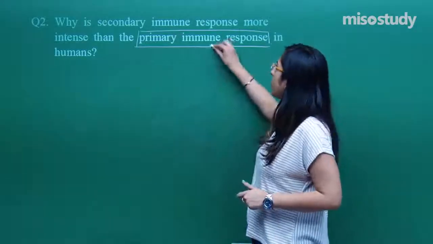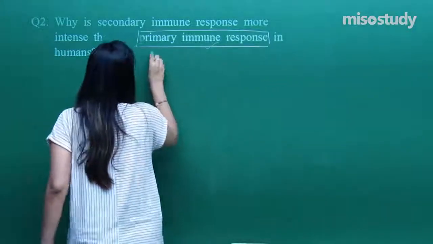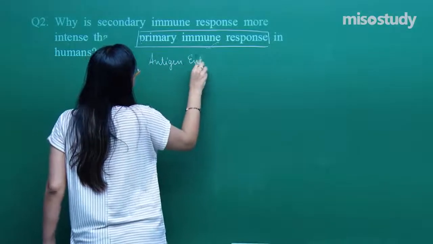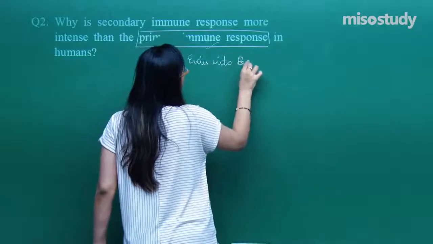So primary immune response is that immune response that is generated whenever this antigen enters into the body for the first time.